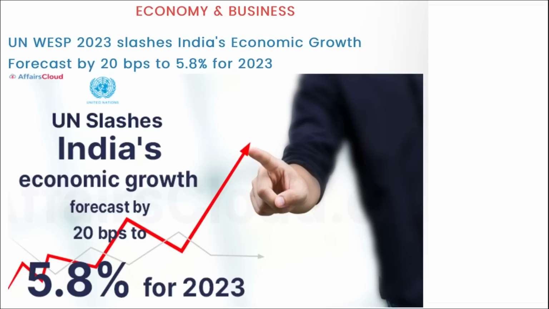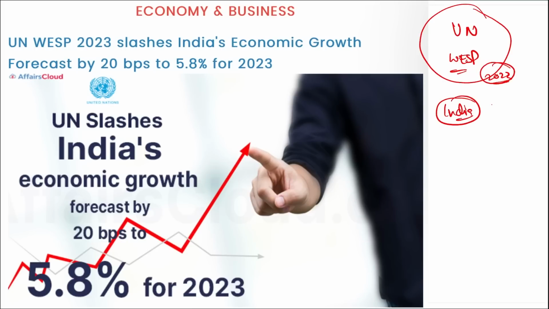Next, we are talking about the United Nations World Economic Situation and Prospects, that is WESP. The United Nations World Economic Situation and Prospects report for 2023 was recently released, and it stated that India's GDP growth rate will be slashed by almost 20 basis points to 5.8% in 2023.